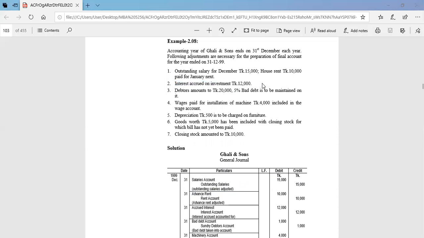Then number 2, interest accrued on investment. Obviously, this is the income for us. If we invest in any kinds of sources, then we get the interest from this investment, then obviously it is our income. So interest accrued on investment is our income.